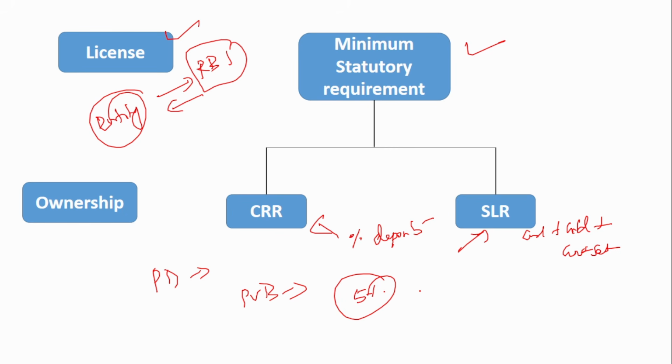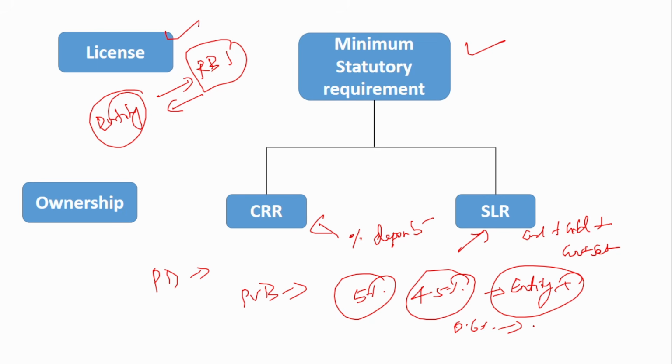Suppose you are holding 4.5% share. This is an example I'm telling. Say there is an entity X that has been holding 4.5%. In future, it wants to buy 0.6%. Then the overall shareholding will increase to 5.1%, right? So at that time it has to get approval from the Reserve Bank of India.